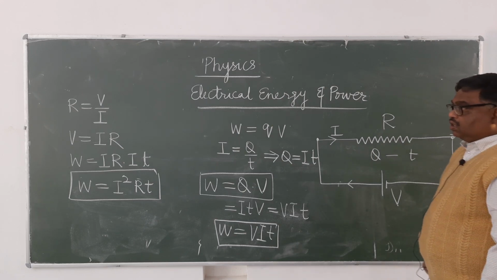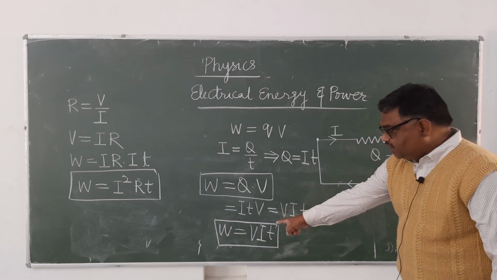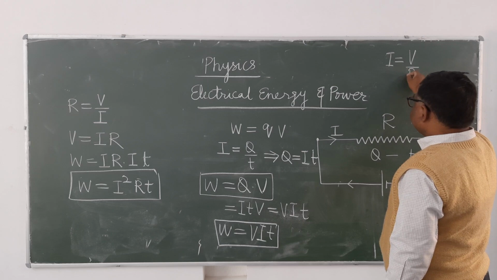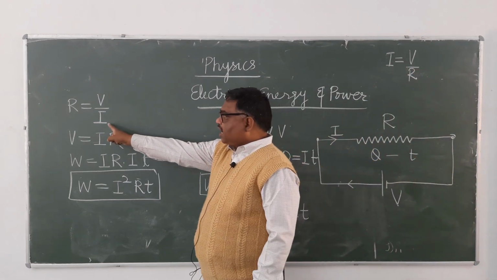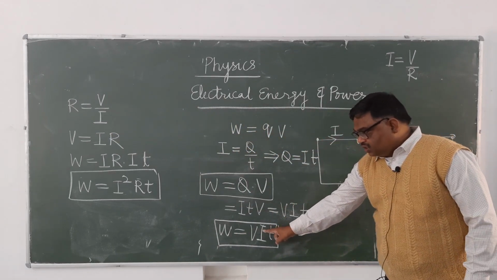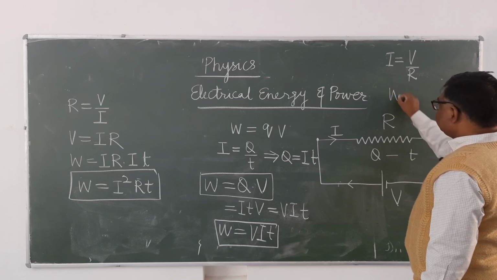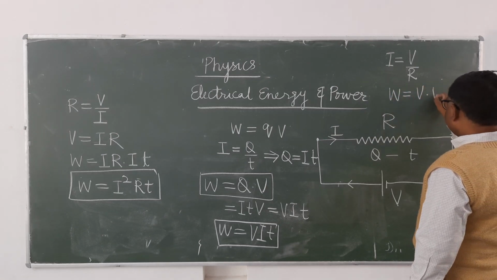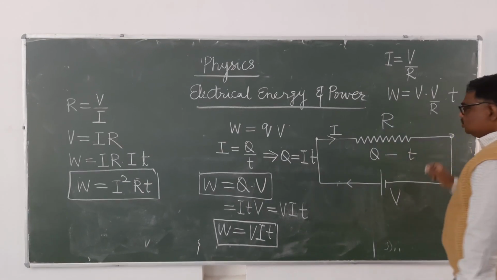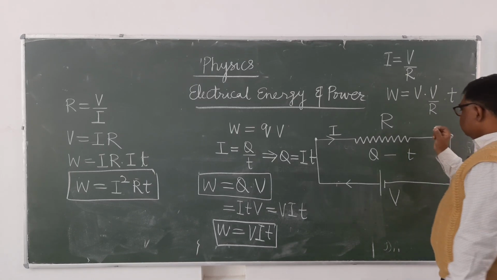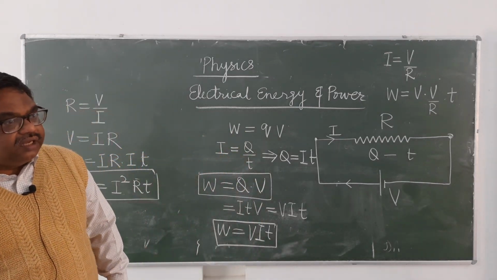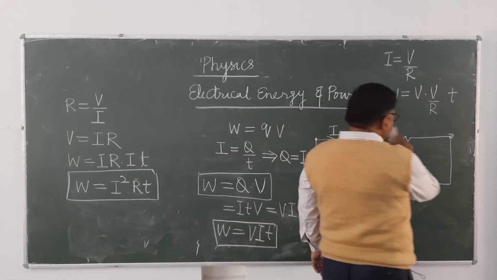Now, in place of I, we can write V upon R. I equals V upon R. Now in place of I here, you write down V upon R. So what will be W? It is V into V upon R into T. It's clear? So W will be equal to V square into T divided by R.